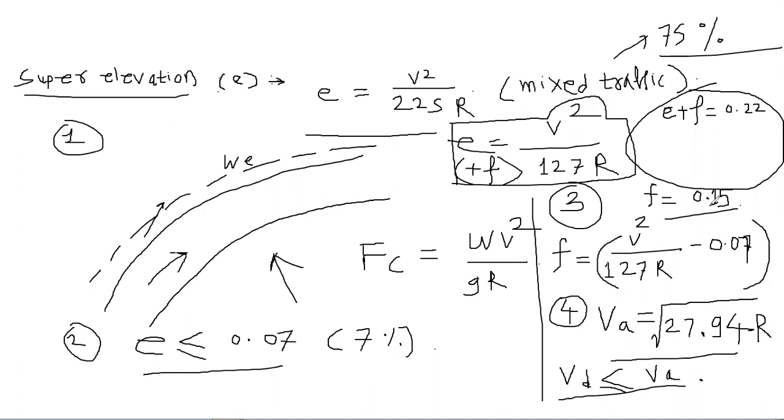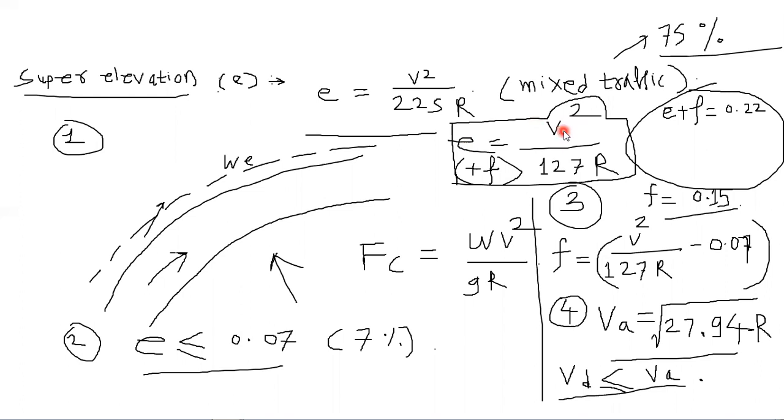Now, among all these formulas, which formula you should remember and use to solve the numerical, that is important. Basically, in any numerical, you prefer this formula: E plus F is equal to V square by 127 R. Now this V is in kmph, remember.